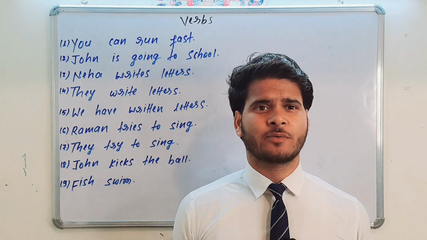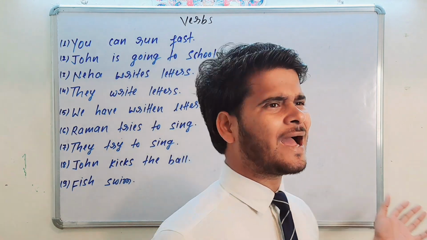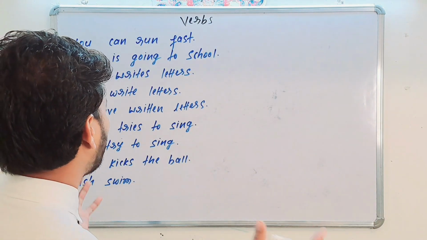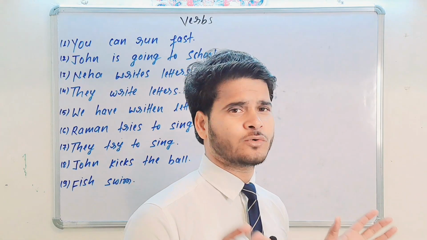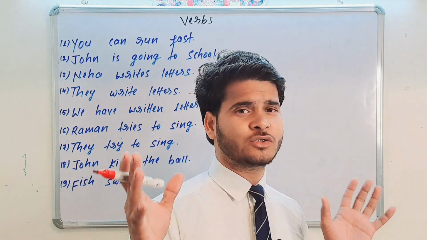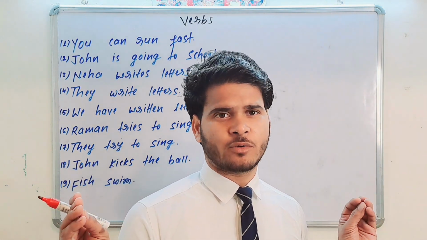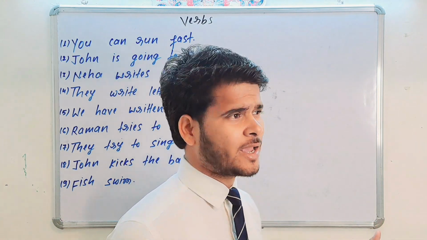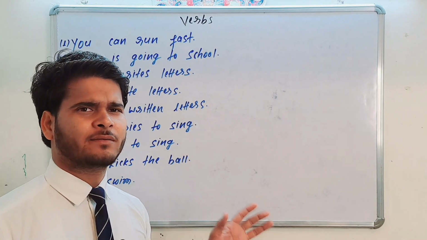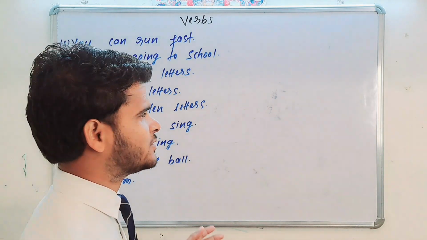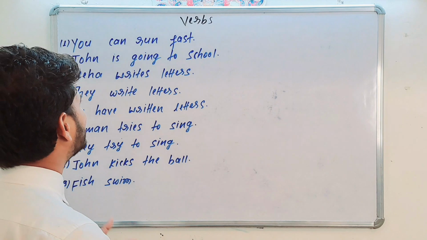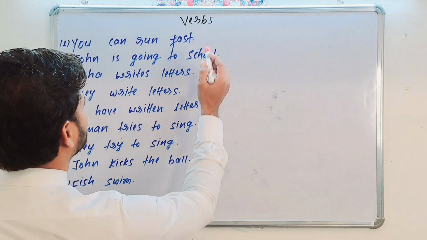Now let's come to the topic. As you can see, I have written some sentences on the whiteboard, and now I'm going to teach you verbs and show you all types of verbs. Please don't miss the end. Now understand verbs through some sentences. I have written some sentences and you can easily get all the types of verbs.